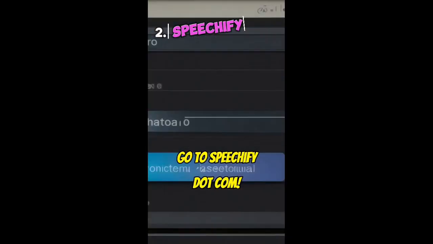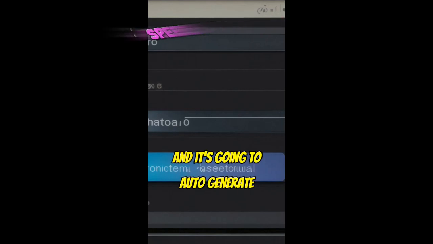Step 2. Go to Speechify.com. You're going to take that text, upload it, and hit generate, and it's going to auto-generate you an audio file speaking out that very script.